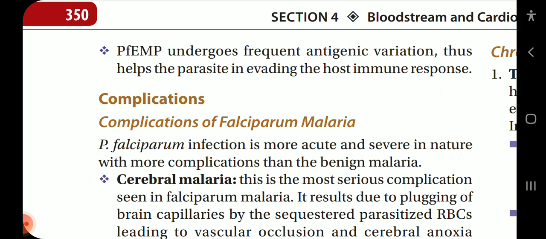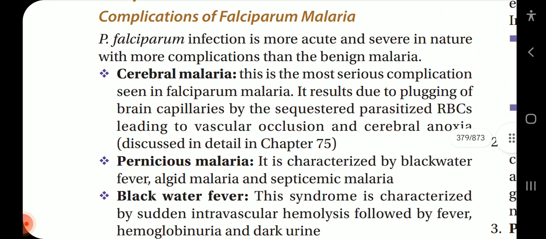Complications. Complications of falciparum malaria. Plasmodium falciparum infection is more acute and severe in nature with more complications than benign malaria. Cerebral malaria. This is the most serious complication seen in falciparum malaria. It results due to plugging of brain capillaries by sequestered parasitized RBCs leading to vascular occlusion and cerebral anoxia.